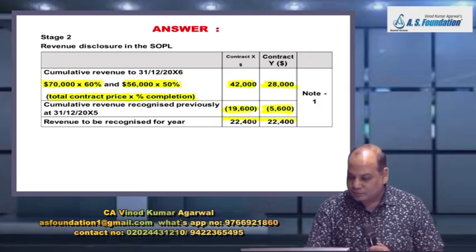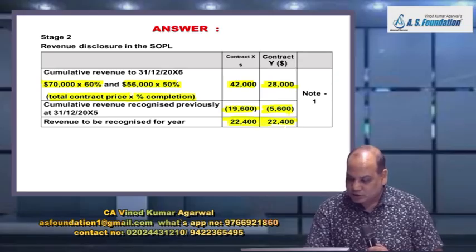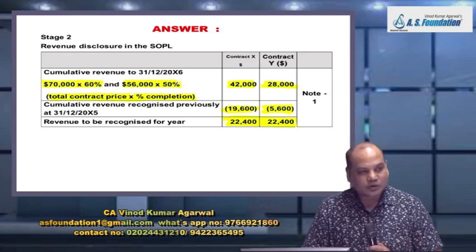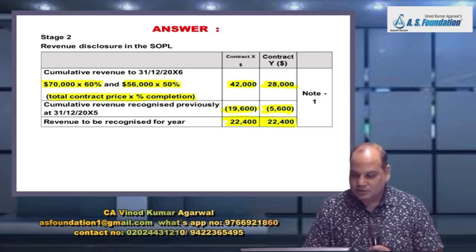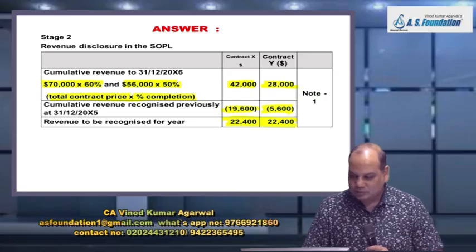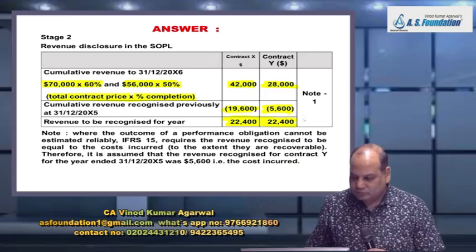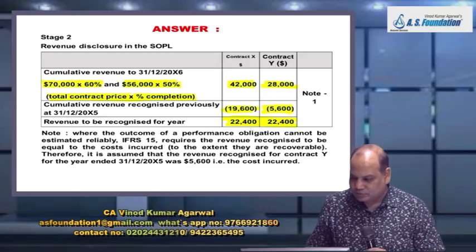So therefore, revenue to be recognized for the current year, A minus B. 42,000 minus 19,600. Please check. 22,400. 28,000 minus 5,600. 22,400. There is a note also written for you.